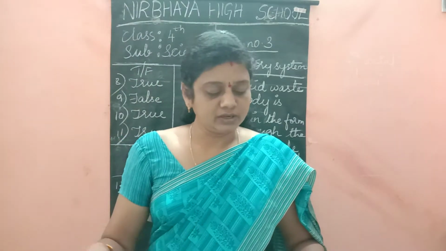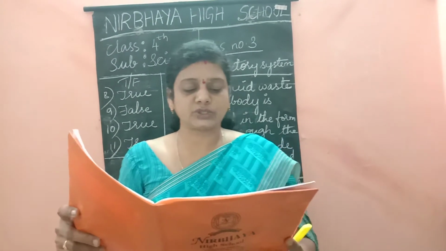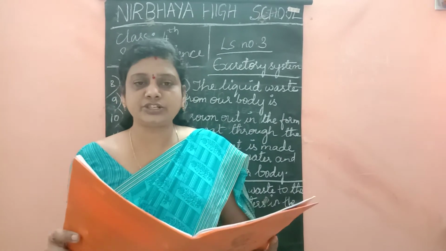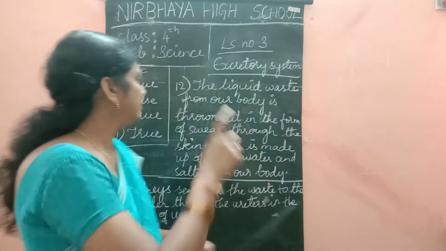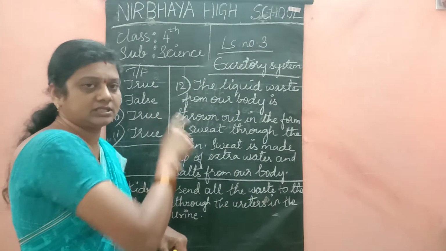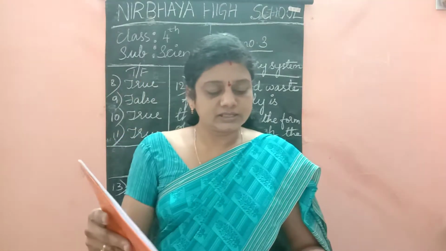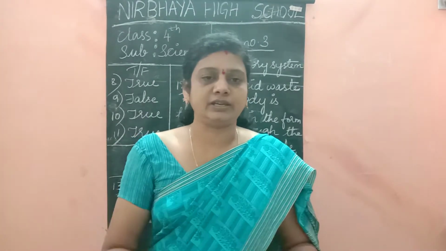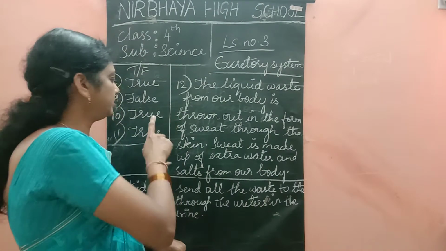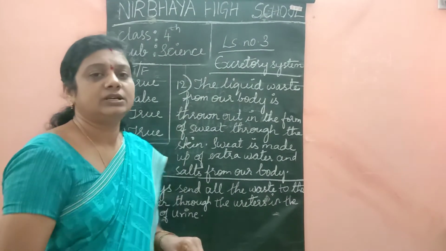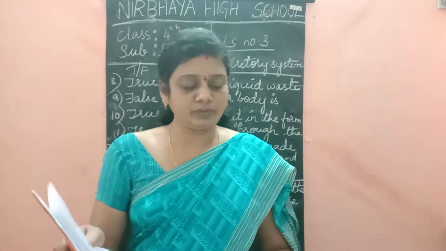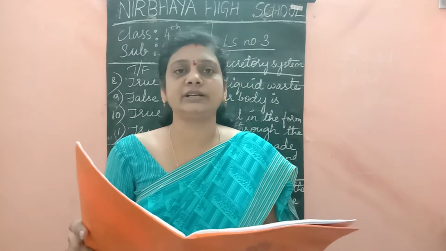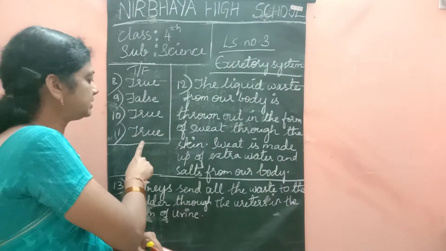The ninth one. Oxygen is thrown out as waste by the lungs. Is it true or false? No, it is false. The 10th one. Skin is the largest excretory organ of our body. Is it true? Yes, it is true. The 11th one. Kidneys work like filters. Is it true or false, children? It is true.